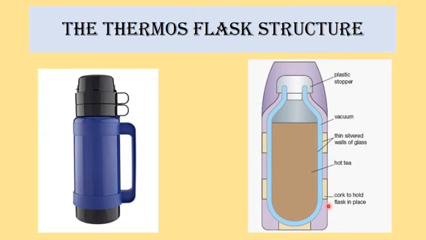This also prevents the transfer of heat. So this structure is very helpful for preventing heat energy loss. So here transfer of heat is very less. That's why the hot tea remains hot in this thermos flask.